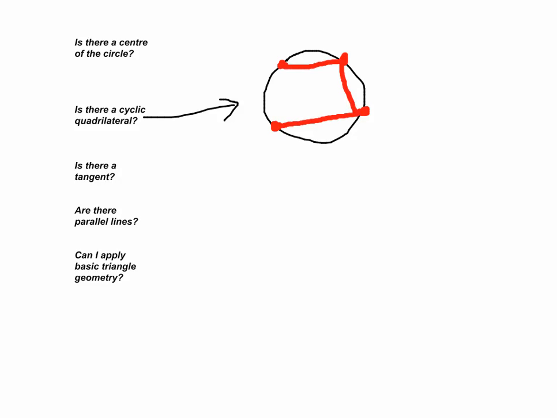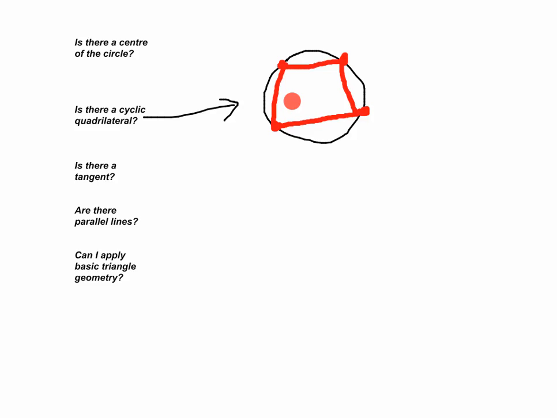Cool. Now, the next question, folks, would be, is there a cyclic quadrilateral? So what is a cyclic quadrilateral? You've got the circle, and basically you've got 4 points on the circle. So let's just create any 4 points on the circle. And when we join those 4 points with lines, and once again, sorry for the childish drawing, that is a cyclic quadrilateral.